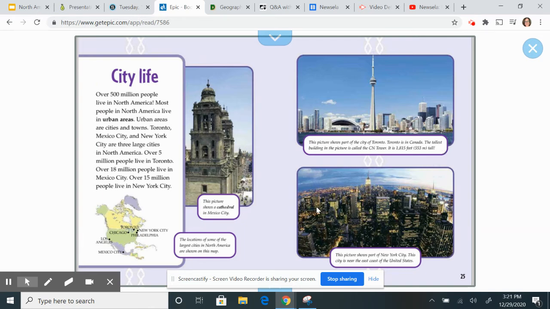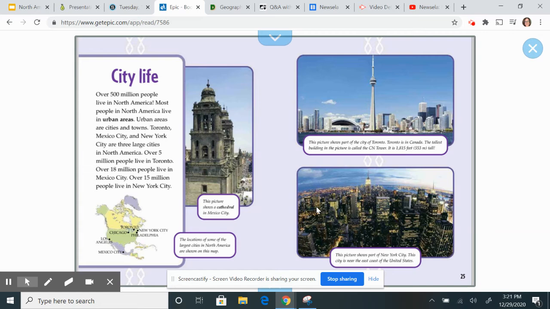City life. Over 500 million people live in North America. Most people in North America live in urban areas. Urban areas are cities and towns. Toronto, Mexico City, and New York City are the 3 largest cities in North America.